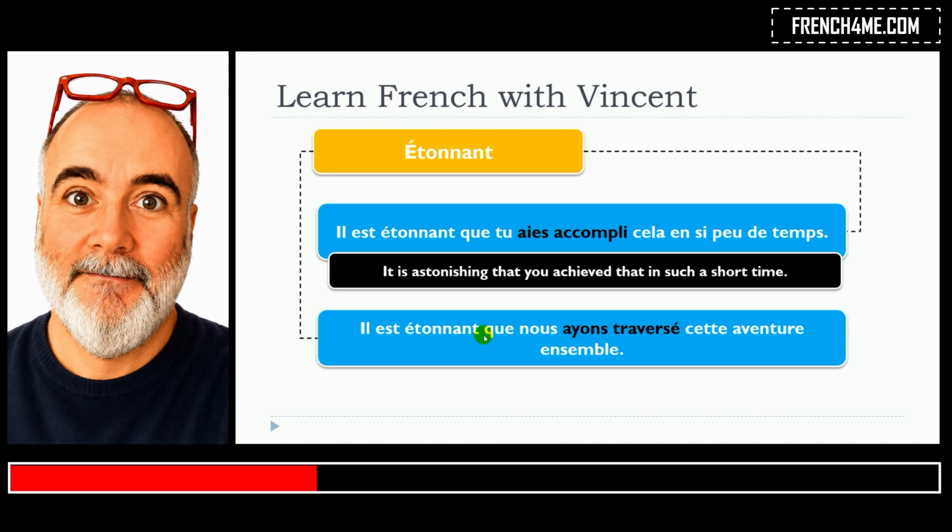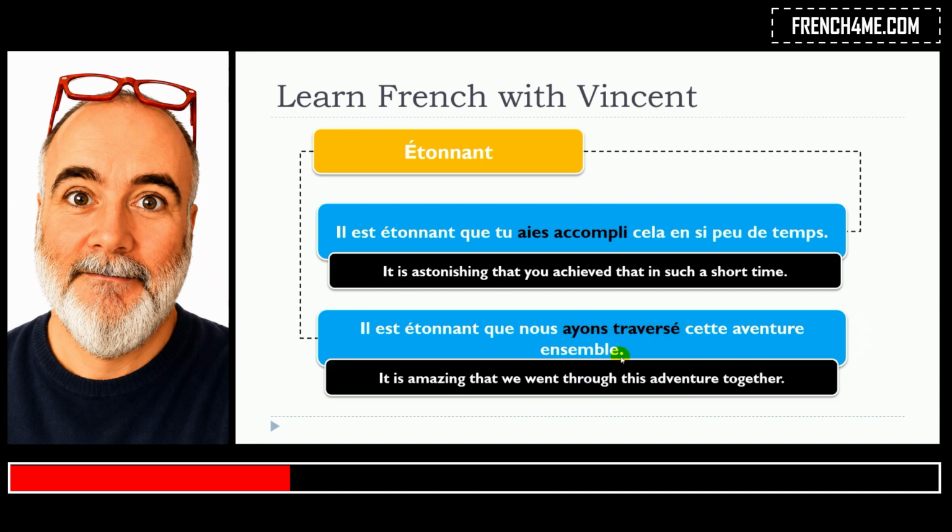Il est étonnant que nous ayons traversé cette aventure ensemble.